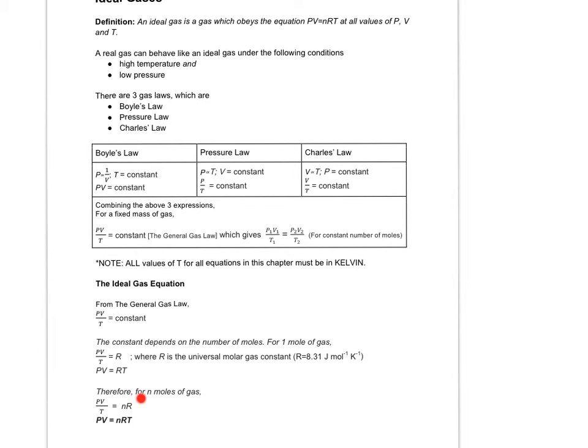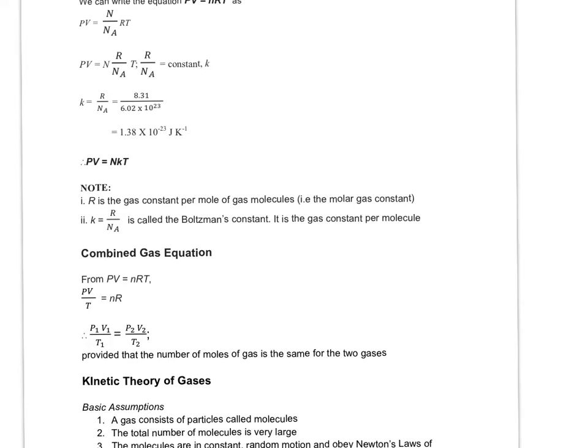However, if you want to use this equation PV equals nRT, you can use it in any situation because the number of moles is already included in the equation. So you can use this equation in any situation. Next, we are going to learn how to derive a second equation, which comes from PV equals nRT.